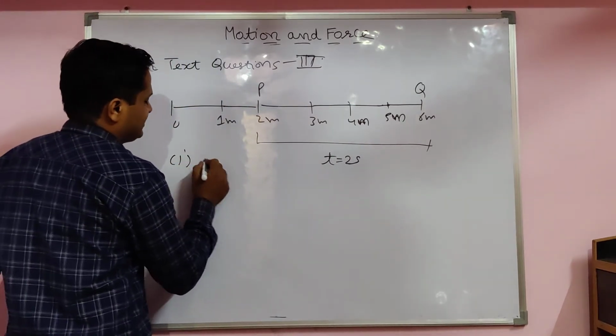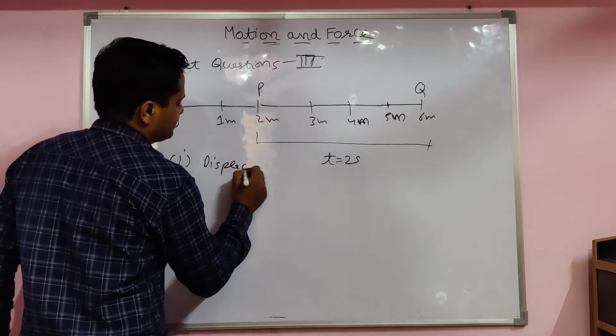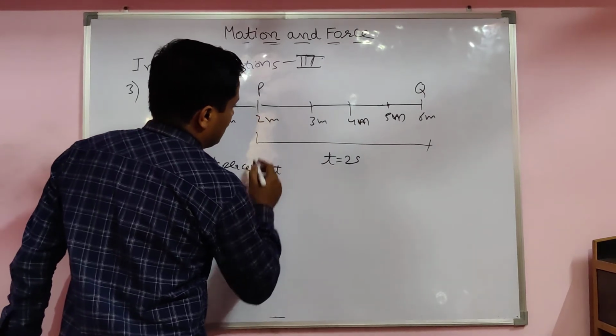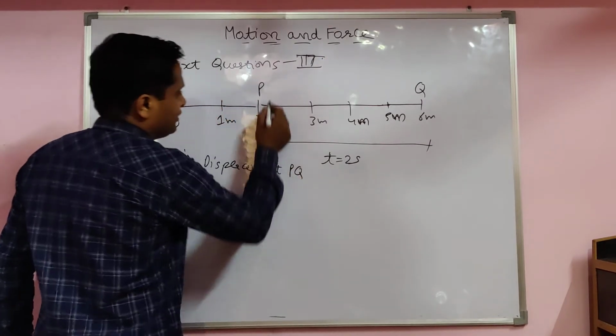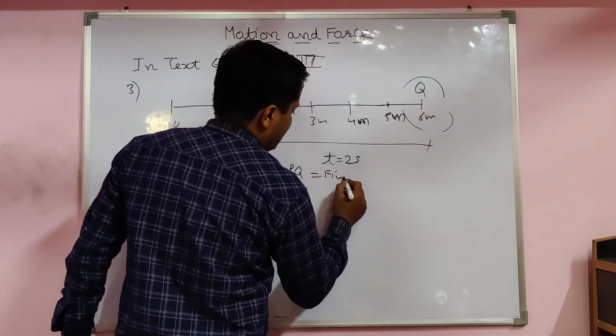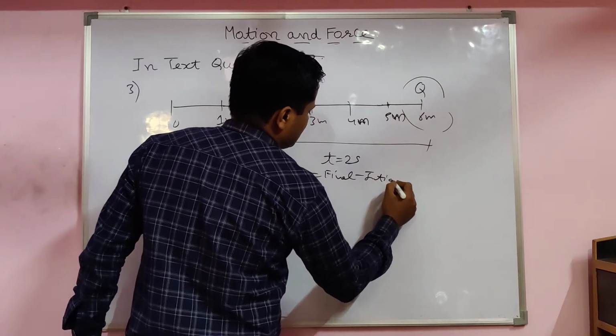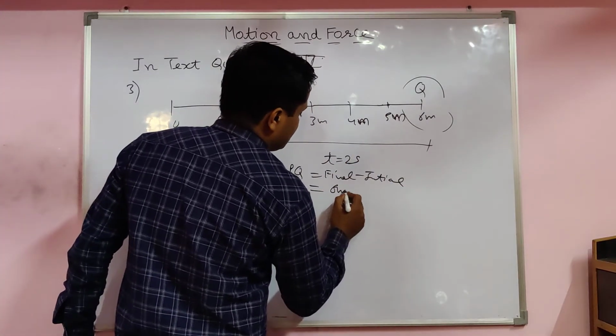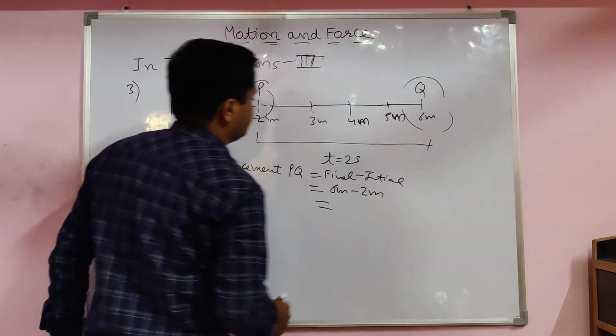First one, displacement along PQ. This is the initial position, this was the final position. Final minus initial position. Final position 6 meter, initial position 2 meter.